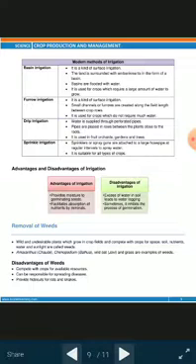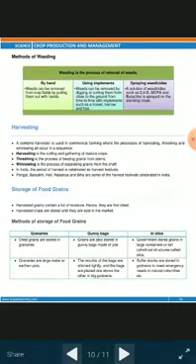Weeds are undesirable plants which grow in crop fields and compete with crops for space, soil, nutrients, water and sunlight. And here some examples are given. Now some methods of weeding. As I told you, weeding is a process of removal of weeds, and here three methods are given. First one is by hand, second one is using implements, and third one is spraying weedicides.